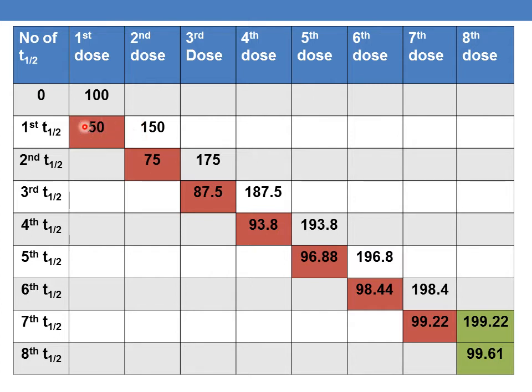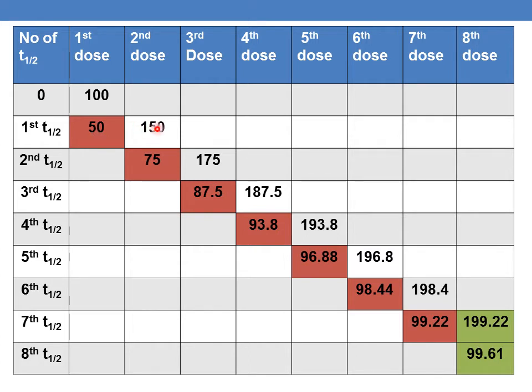So 50 mg will be remaining in the body before the second dose. In other words, 50 mg is the drug accumulated in the body before the administration of the second dose. After the administration of the second dose, there is another 100 mg from the second dose and 50 mg remaining from the first dose.